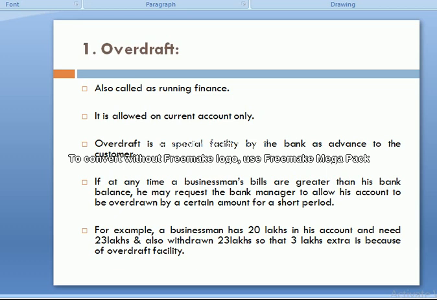Overdraft, or bank overdraft, is a type of loan which is sanctioned by the bank only and only on a current account, meaning current account holders have this facility.